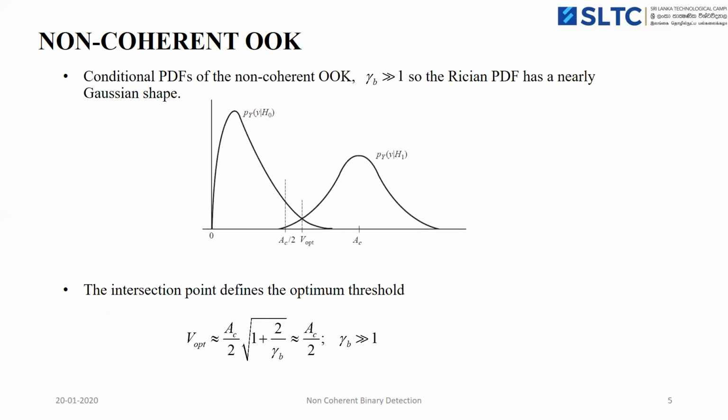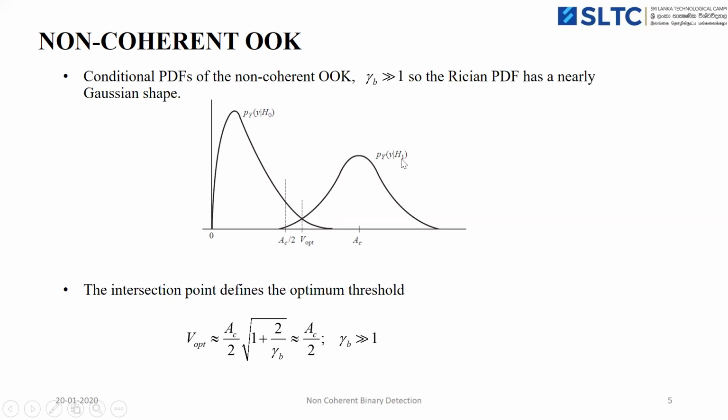For the conditional PDF of non-coherent OOK, when the signal to noise ratio is very much greater than 1, the Ricean PDF has a nearly Gaussian shape. This waveform shows the PDF curves for the conditional probability of the received signal y given H0 and H1. When the binary bit is 0, the PDF follows the Rayleigh distribution.